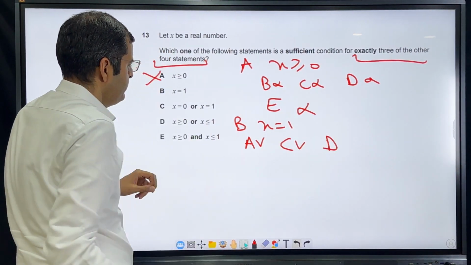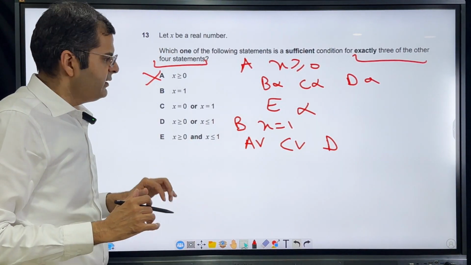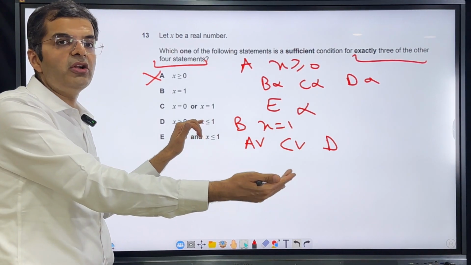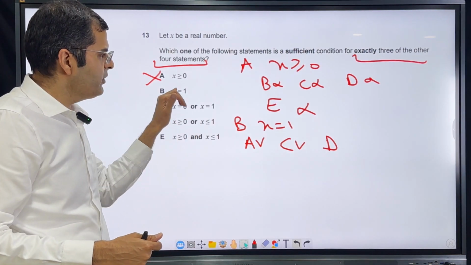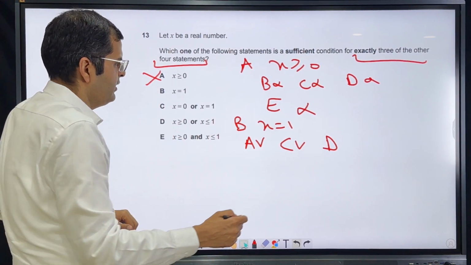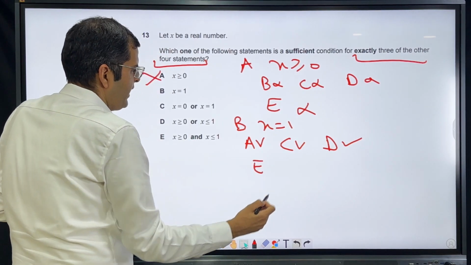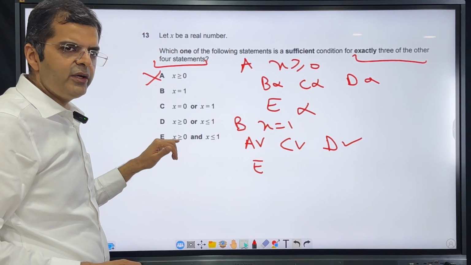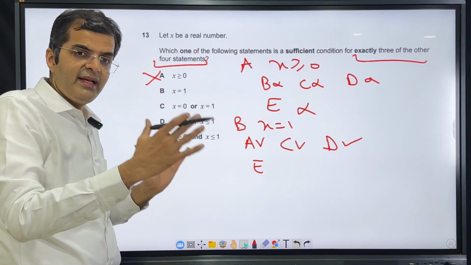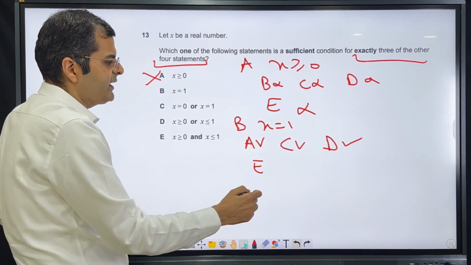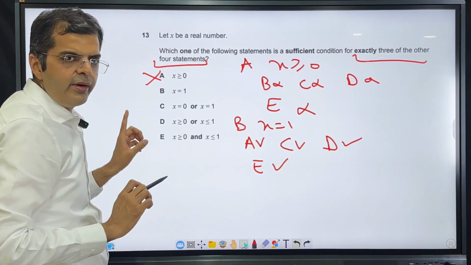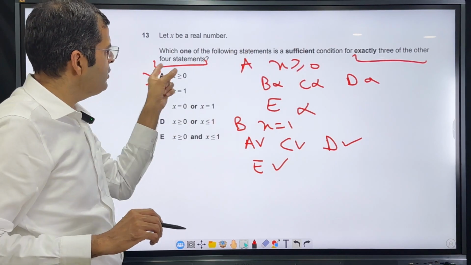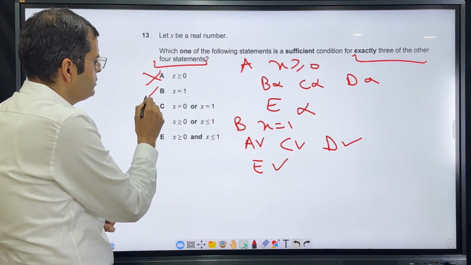Then I look at D. If x is equal to 1, can I say x is greater than or equal to 0 or x is less than or equal to 1? Yes, I can say because x is equal to 1 over here. So D also follows. Finally, E. If x is equal to 1, can I say x is greater than or equal to 0 and at the same time less than or equal to 1? Yes, it can be because it can be equal to 1. Okay. So from B, all 4 follow, but I need only 3 of the statements to follow. So B is also ruled out.